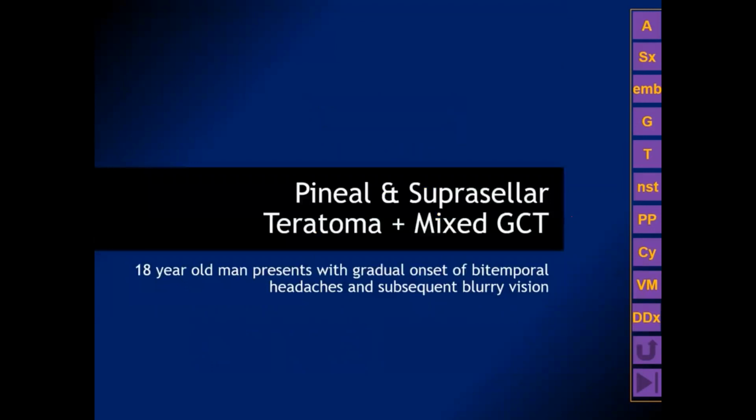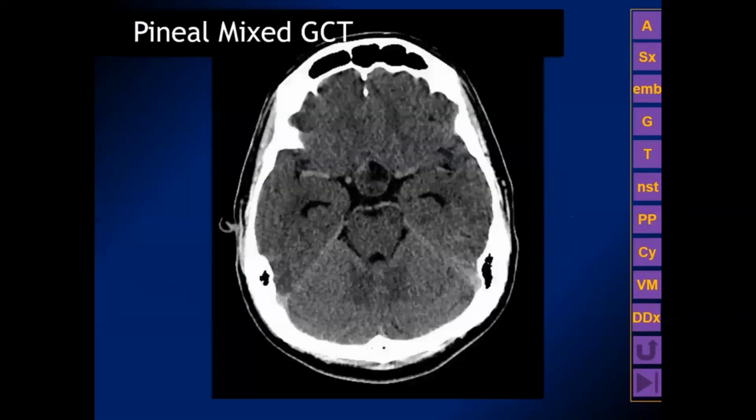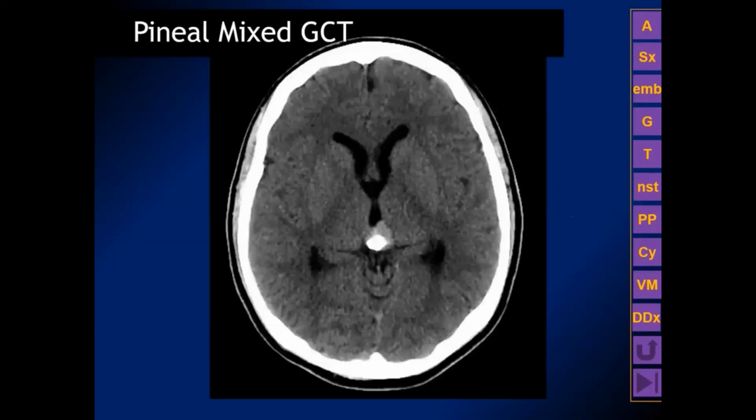So if we look at a typical example here, it's an 18-year-old who presents with a gradual onset of bitemporal headaches and blurry vision, probably caused by diplopia from Parinaud syndrome. What we see on the CT scan is a suprasellar heterogeneous lesion. But if we look on a higher level, we see that there is the appearance more typical for a germinoma, homogeneously hyperattenuating surrounding a central chunk of calcification.